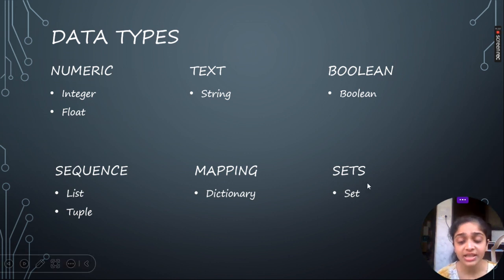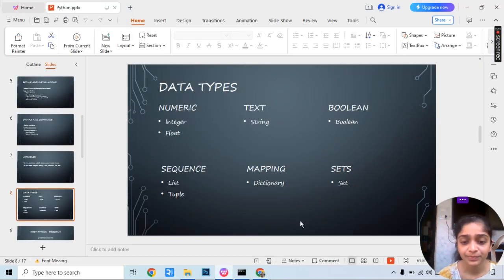And we have sets as well. A set is the same as a list, but the difference is that a set stores only unique values. So even if you write multiple or duplicate values, it will give you only the unique values present in that set. Now we will see an example of each and every data type.